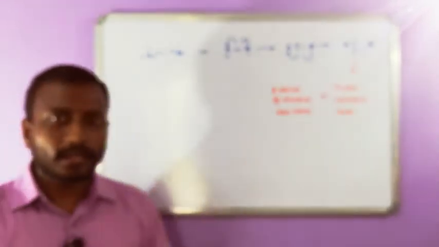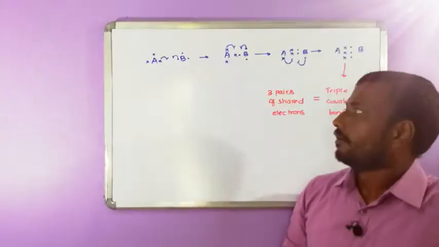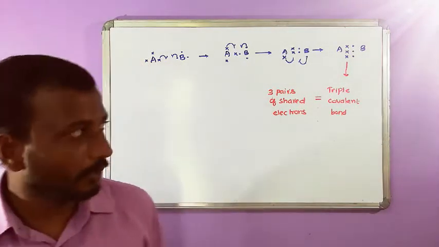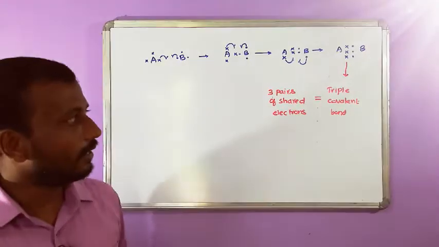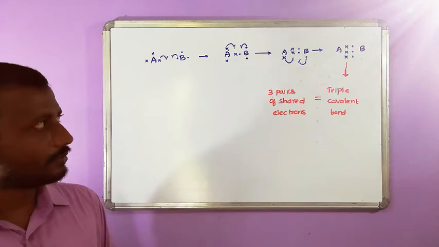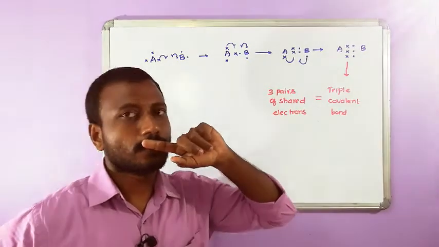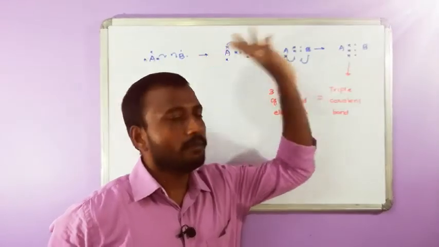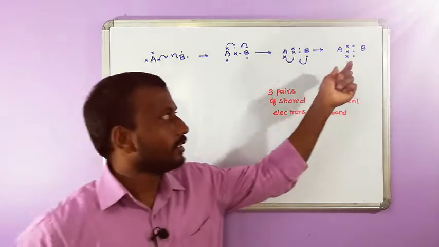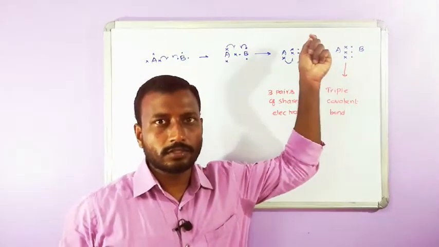Depending on the types of shared electrons, covalent bonds are classified into three categories: single covalent bond, double covalent bond, and triple covalent bond. Then the question is, to whom does this shared pair of electrons belong?